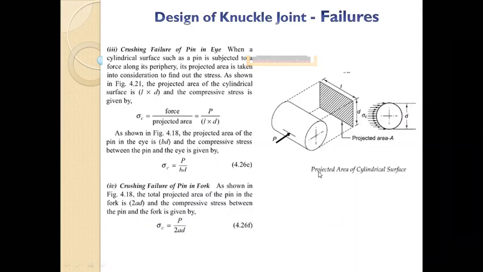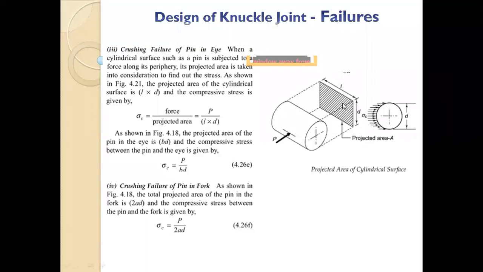What is the cross section area of the crushing? Your length into your diameter. D is the diameter of the knuckle pin, and in the case of the eye, the length is B. So sigma C is P upon BD. And in the case of the fork, the thickness of the fork is A, but it is getting crushed in two places. The crushing is opposed at two places, the top and bottom parts of the fork, right? So that's why we multiply by 2.